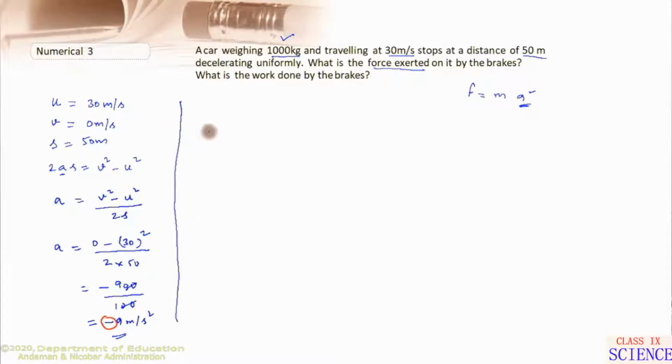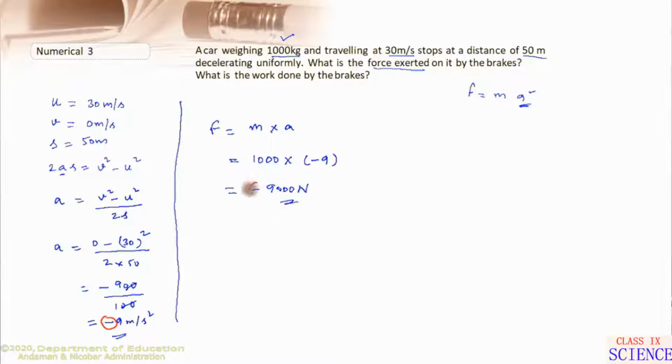We know that force is equal to the product of mass and acceleration. This is what we have learned in Newton's second law of motion, right? So mass, we have 1000 kg, so we will write here 1000 into acceleration. Just now we have found it as 9 meter per second square. Upon solving this, we will get minus 9000 Newton, right?